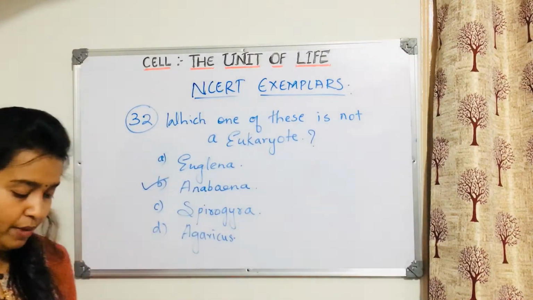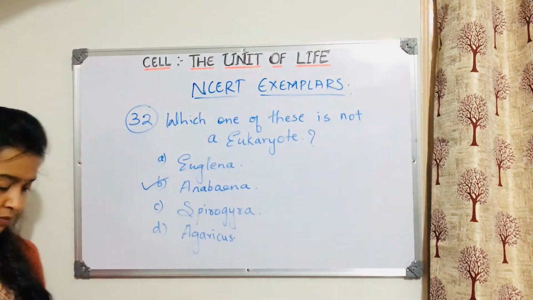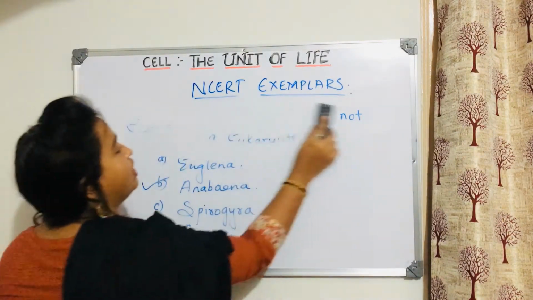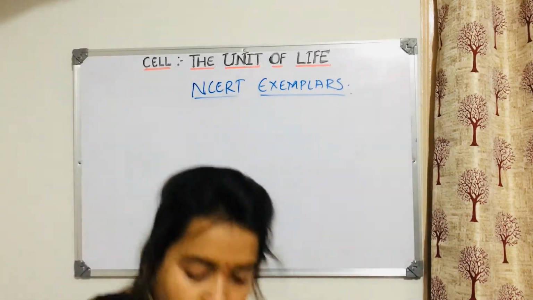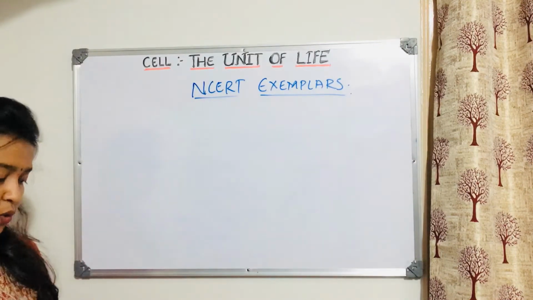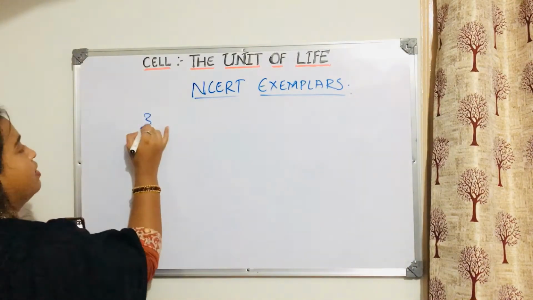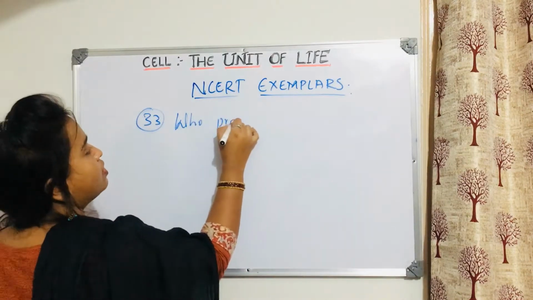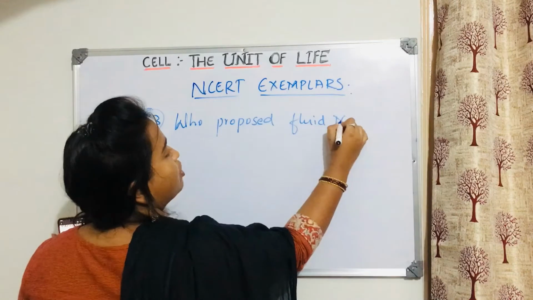Next, question number 33. Who proposed the fluid mosaic model? There is no need to write this, but still, who proposed the fluid mosaic model?